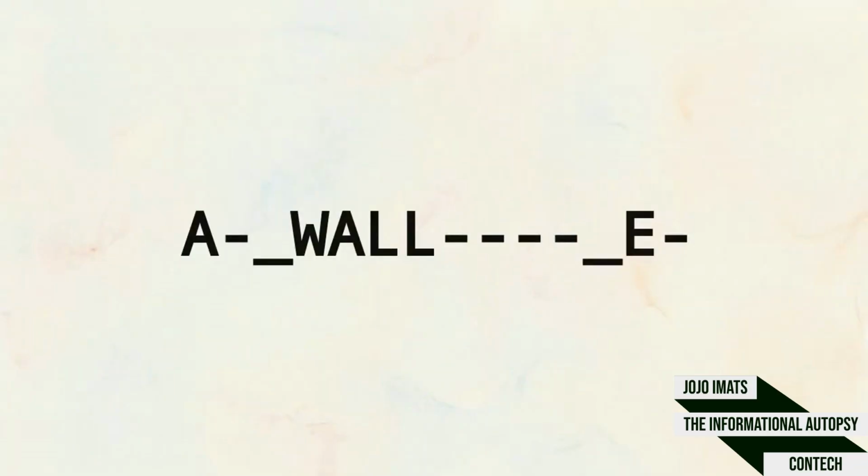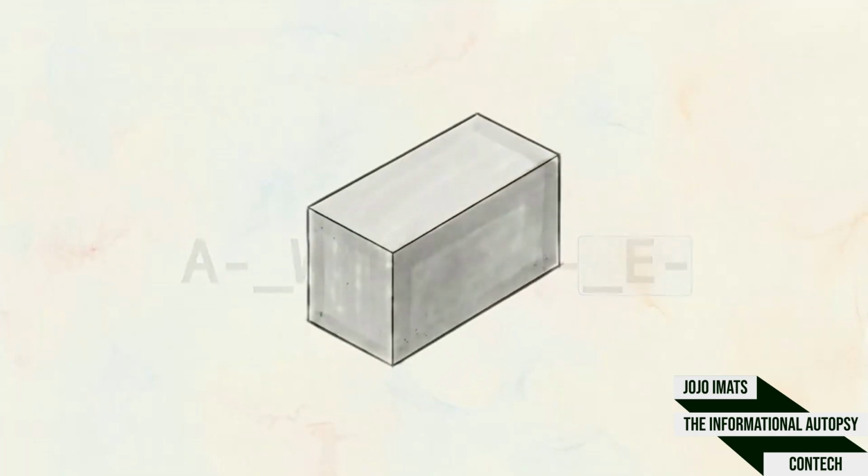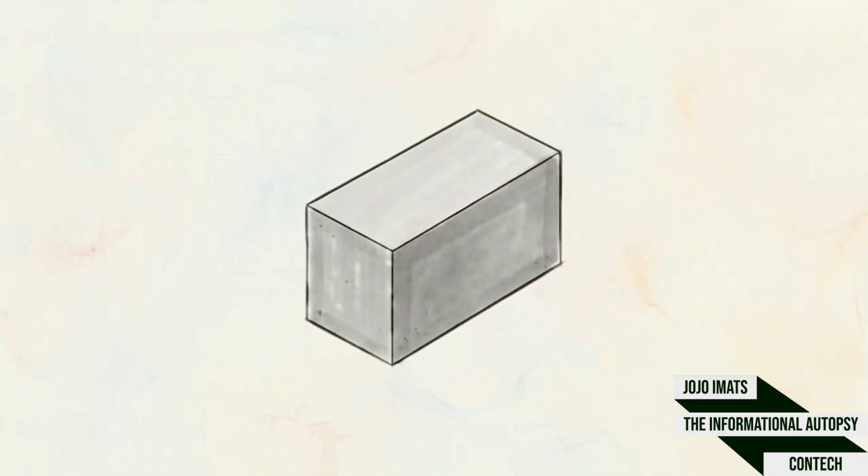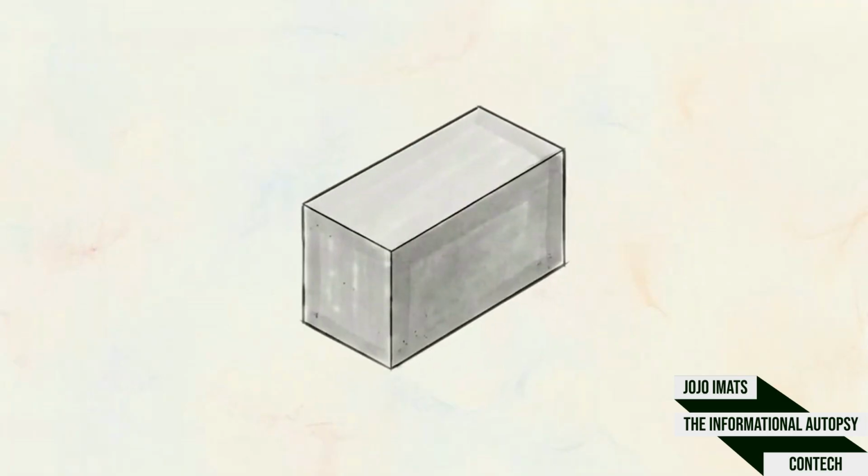The initial A instantly identifies the architect as the specific originator of the file, and wall tells us exactly what object we are looking at. That final E is the presentation type code. It stands for element. Filtering the model by the element code strips away all the surrounding noise, leaving only the pure, solid, three-dimensional geometry of the object itself.